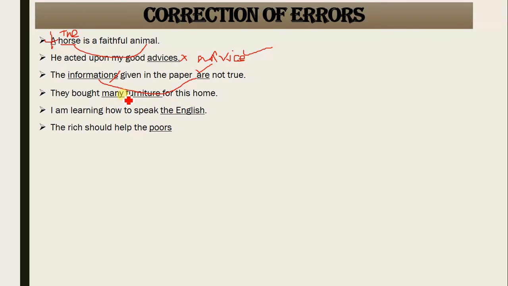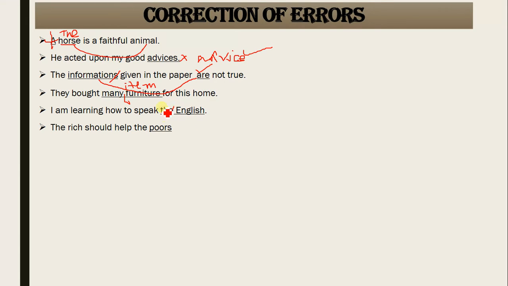Got it? Again, you need to add here. Many items means you need to add what would you call it? Items, pieces, or such kind of word that you add, we call them partitives. Got it?